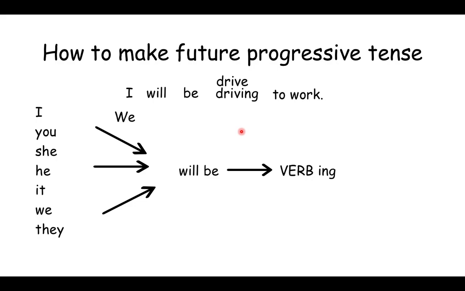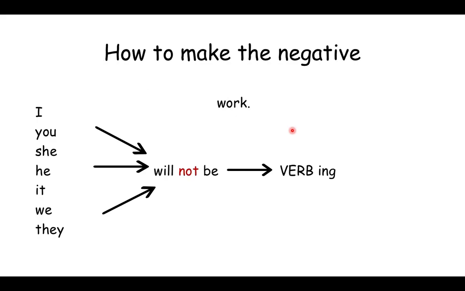Another example would be we will be, the verb is eat, so it changes to eating. We will be eating dinner. That's another example of how to make it. So we learned how to make this. This is how we make it negative.